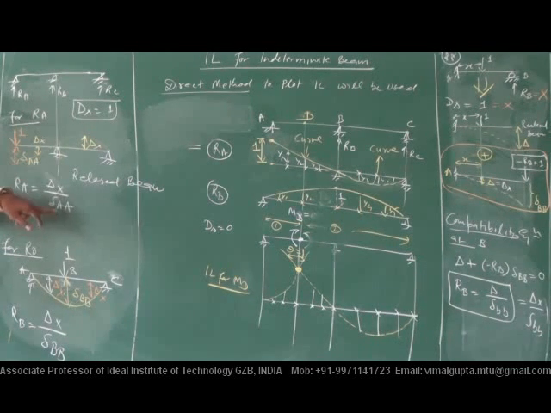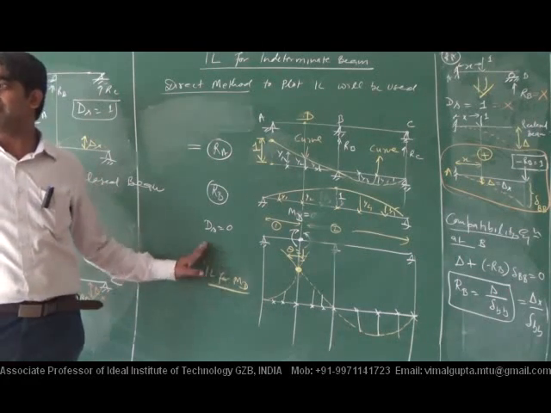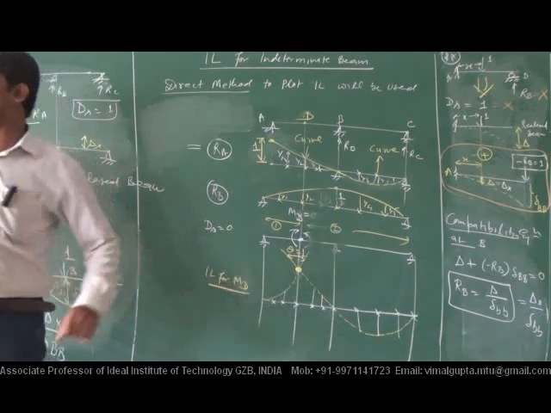After removing that, our next step is to apply the unit load at the point where the redundant is. The ordinate value will be the ratio of the deflection at any point x divided by the deflection under the point load. The same thing is applicable here, that I want to tell you.